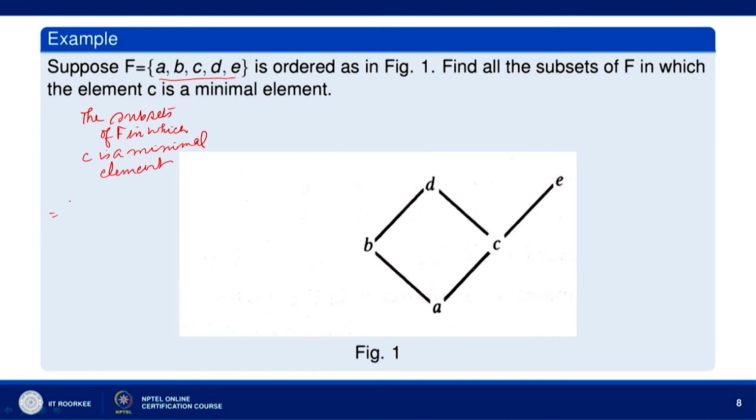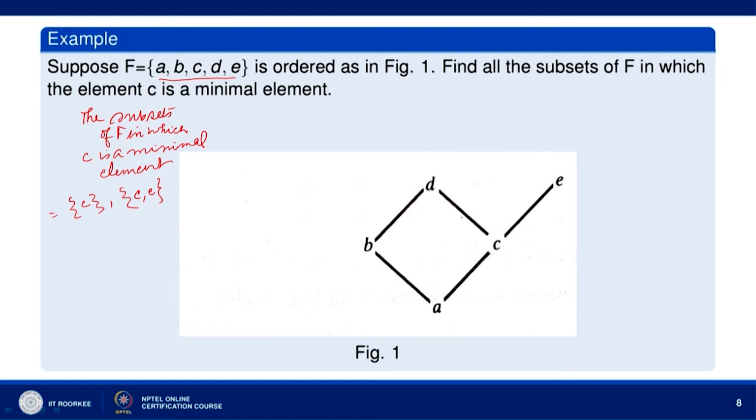They are the singleton set {c}, then we can write {c, e}. We should see that the set contains c but does not contain a, because a occurs at the lowest level of the Hasse diagram.